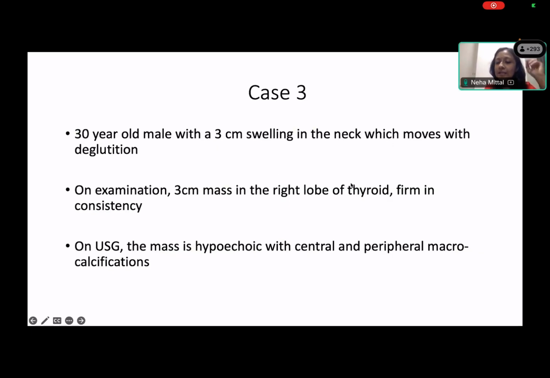You know the common joke that if God says you can have one cancer, ask for papillary thyroid carcinoma, because you're likely to die with it rather than because of it. So it is like that. It is usually there for years. So actually, 6 months is a very short duration for a 3 centimeter thyroid swelling to come up. That is why it is worrisome.